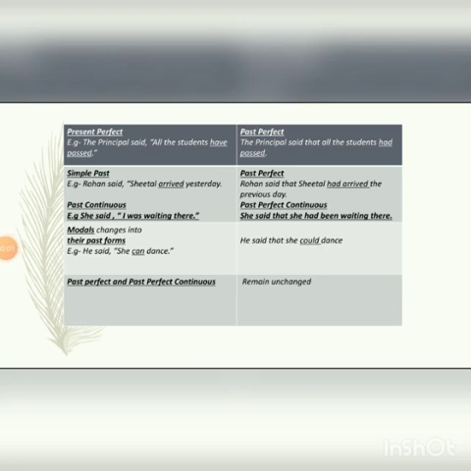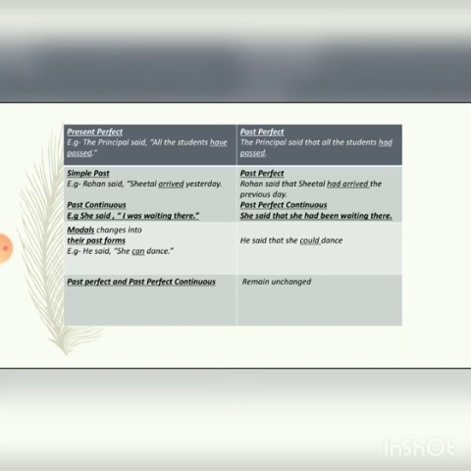Now let us go through this slide to make things clear. Present perfect changes into past perfect. For example, the principal said, "All the students have passed." Here the speech of the principal is in present perfect tense, "have passed." So it will change into past perfect. The principal said that all the students had passed. So it is changed into "had passed."